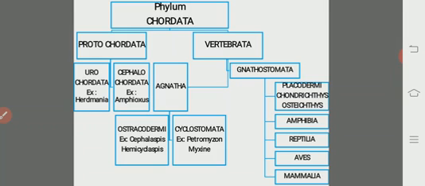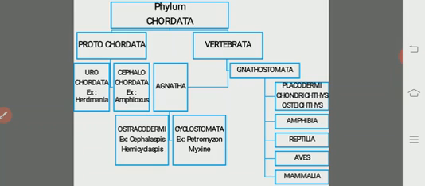In the case of fishes, we find only a two-chambered heart, whereas in the amphibia and reptilia, we will see the three-chambered heart. In the highly developed reptilia, we will see a four-chambered heart. That is in the case of crocodilia.